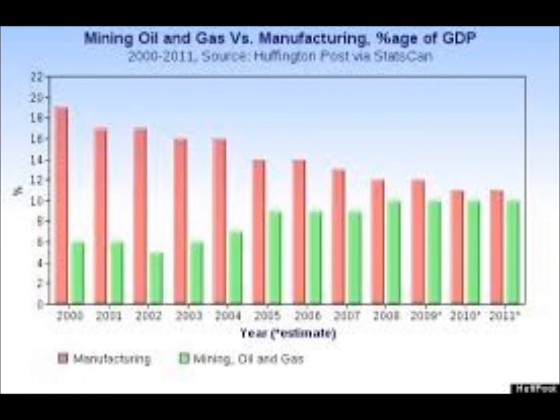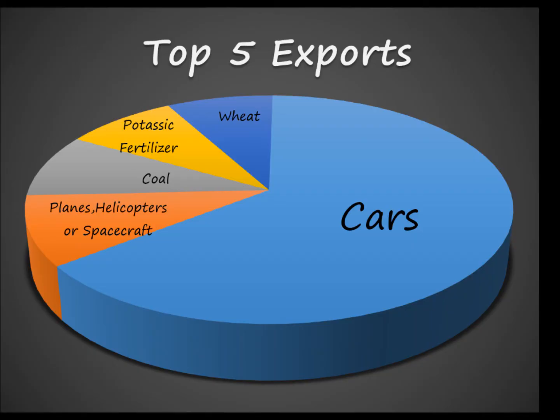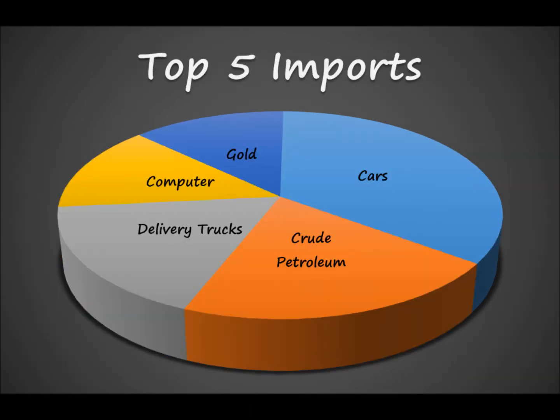Let's look at some graphs of main exports and imports of Canada. Top 5 exports: cars, planes, helicopters, spacecraft, coal, potassium, fertilizers, and wheat. Top 5 imports: cars, crude petroleum, delivery trucks, computers, and gold.